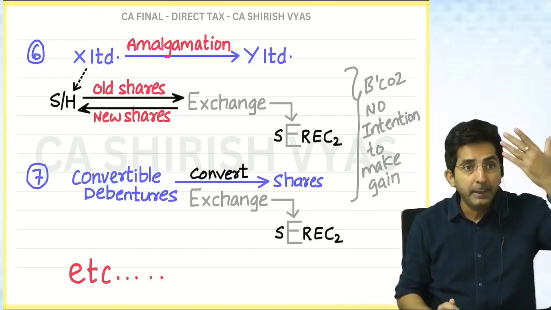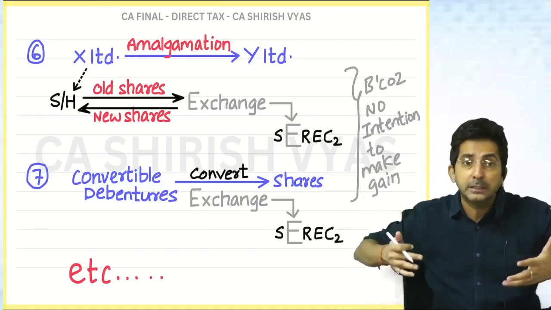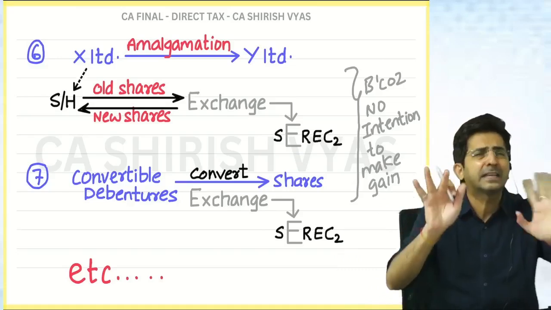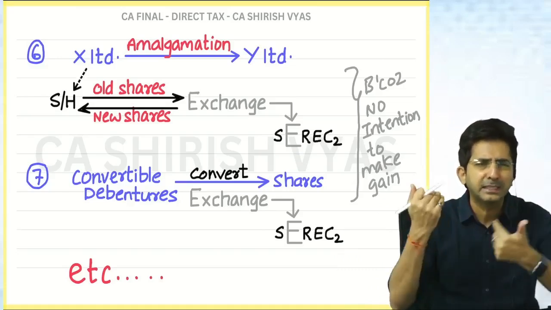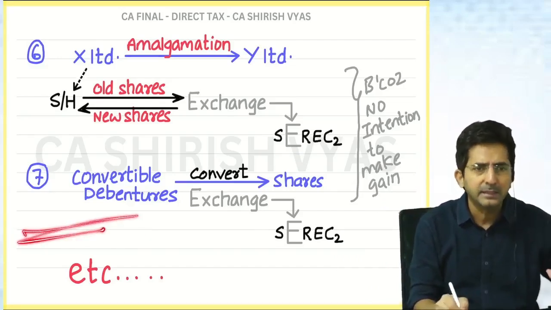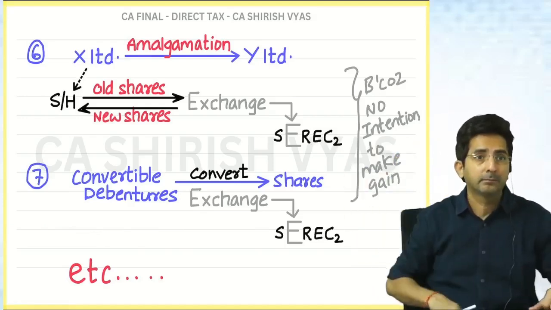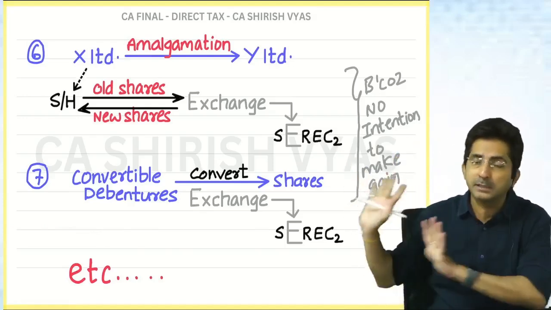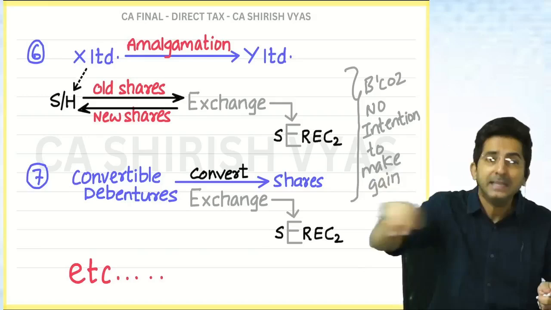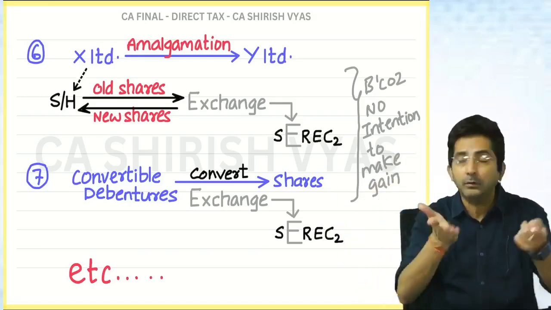Otherwise, if you see in the Bare Act, section 47 is a big section. There are a few more transactions and everywhere the logic is the same: no intention to make gain. But there is no point in wasting time over there. These many points are sufficient for you, because our target is that with the help of this we should be comfortably able to do 49. Actually 47 is not important, 49 is important, but section 49 cannot be taught without this much knowledge.